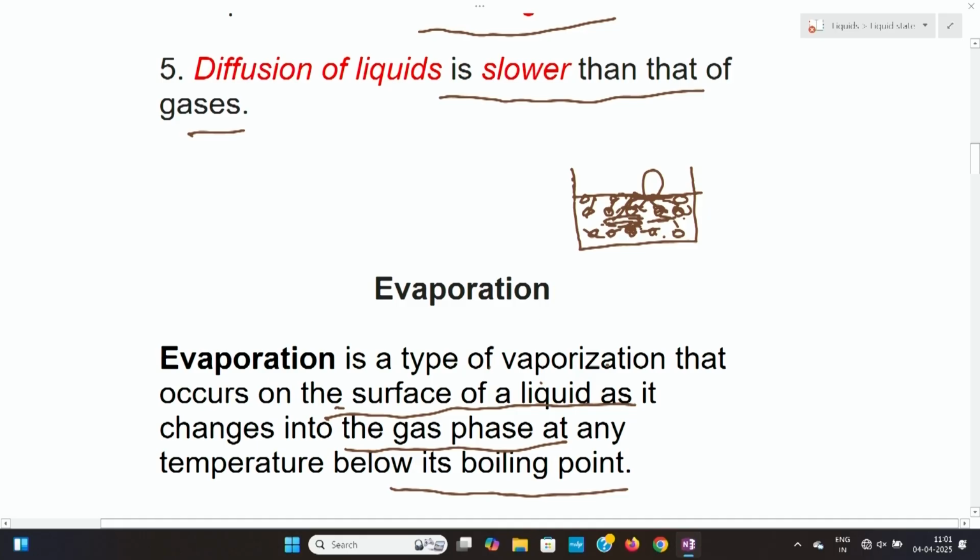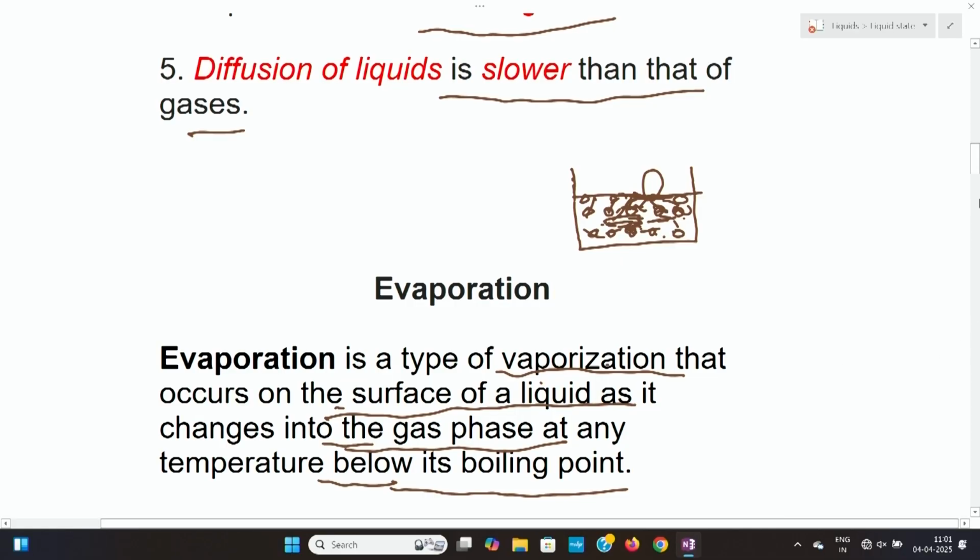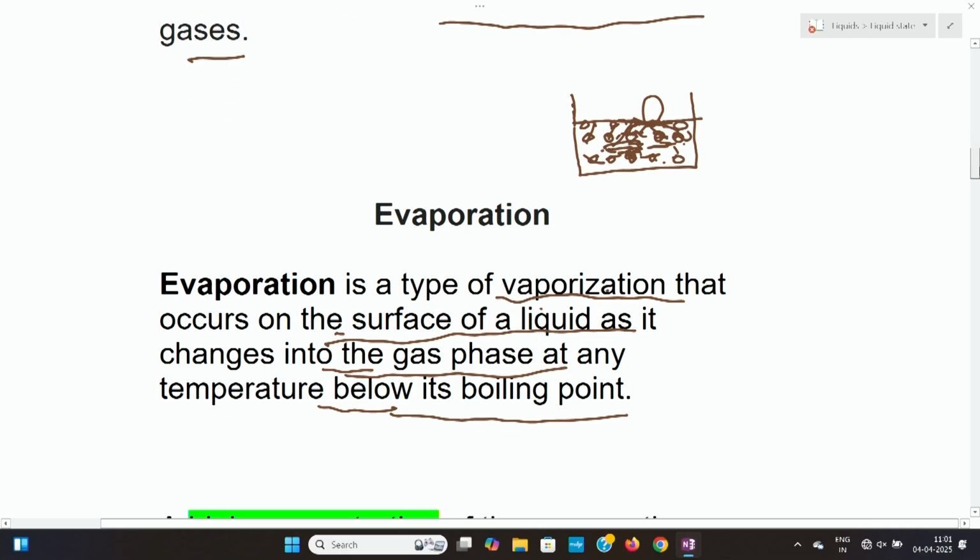So evaporation is a type of vaporization that occurs on the surface of a liquid as it changes into the gas phase at any temperature below its boiling point. It can happen for a liquid when it is below the boiling point also. So this is the definition of evaporation. Now let us see some more details of evaporation.